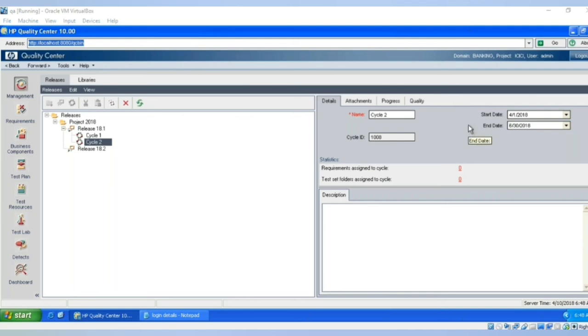How does this work in waterfall method? Does this model also have different cycles in each release? Yes. So most of the times Quality Center will be used for the waterfall itself. For agile process, we have another tool available called Jira, which I will be teaching day after tomorrow. So that time we can understand about it. So this particular tool will be mostly used in the waterfall model itself.